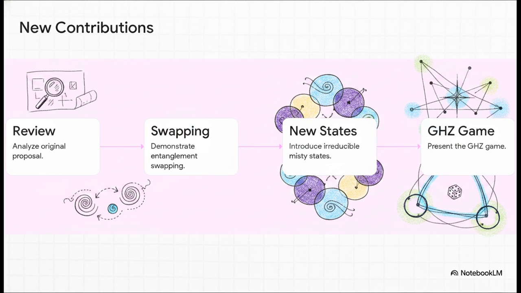Third, he introduces a brand new category of what he calls irreducible misty states. These basically act as crucial fixed points that stabilize the entire system theoretically. And finally, he tackles the GHZ game. For context, that's a classic, highly complex demonstration of multiparticle quantum non-locality.